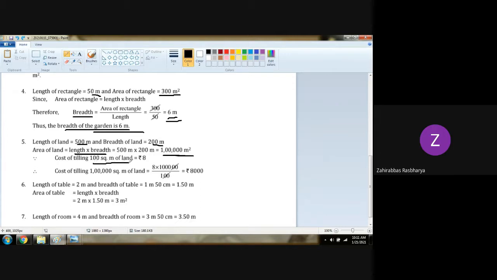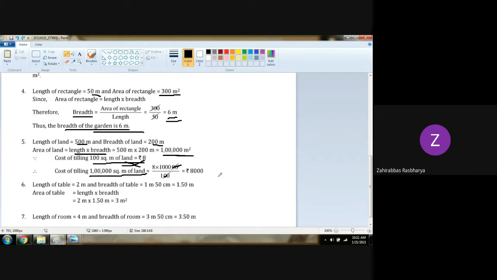Now, cost of tiling 100 square meter of land is 8 rupees. So cost of tiling 1 lakh square meter of land is how much? So cross multiply. 1 lakh will be multiplied by 8, and 100 square meter will be in division form. So these 2 zeros get cancelled with this 2. 8 into 1000, 8,000 rupees will be the amount we have to pay.